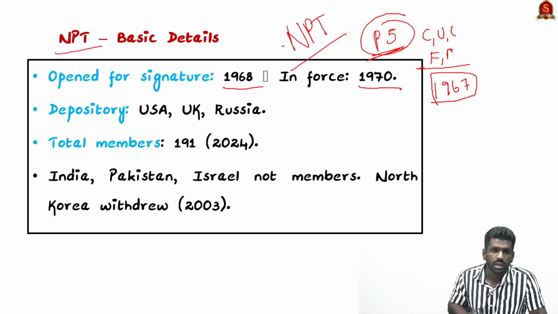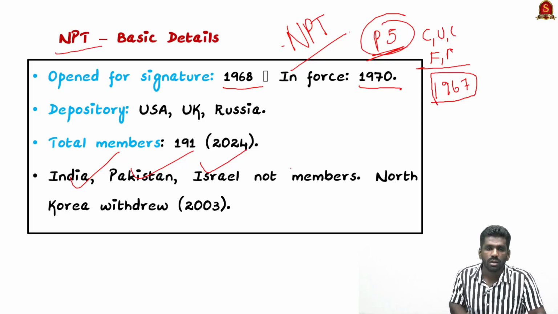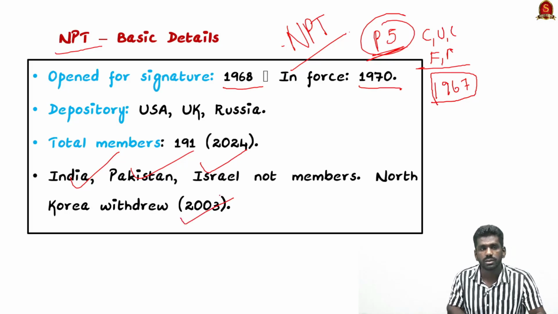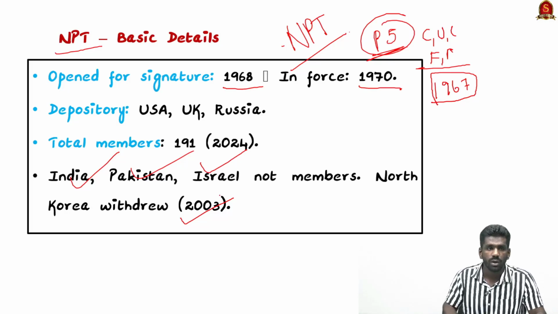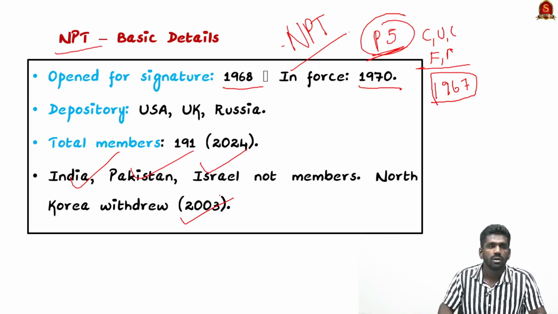India, Pakistan and Israel didn't sign this treaty because they termed it a discriminatory one. North Korea at first signed the treaty but then withdrew in 2003. So this is the status of the Non-Proliferation Treaty, and it aims to prevent the proliferation of nuclear weapons and promote the peaceful use of nuclear energy.